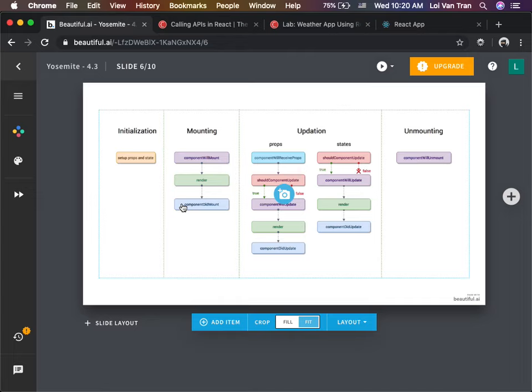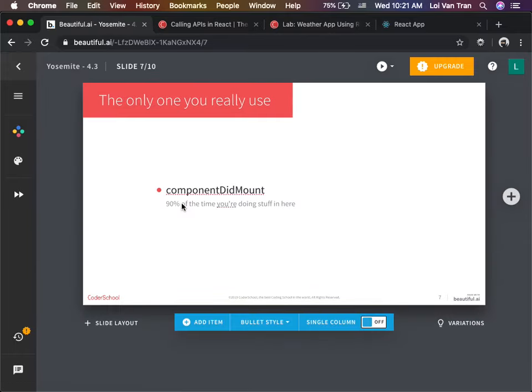But that being said, you guys also need to know how React has been written for the last 6 years, because you will in fact read code that was written the way it was written for the last 6 years. Okay? You guys need to know both of them. But today we're going to talk about one special other component or method. We're talking about componentDidMount. If you use any of the other ones, I would guess that you guys are doing something wrong. That would be my hypothesis.